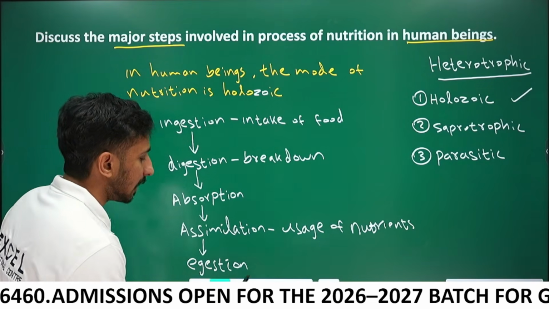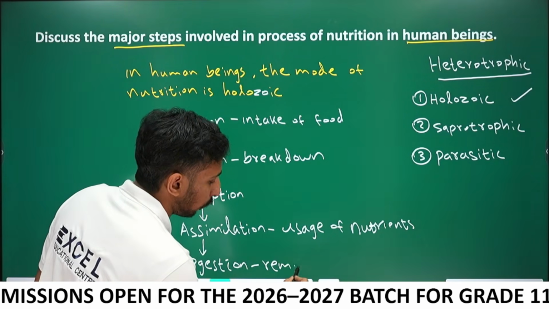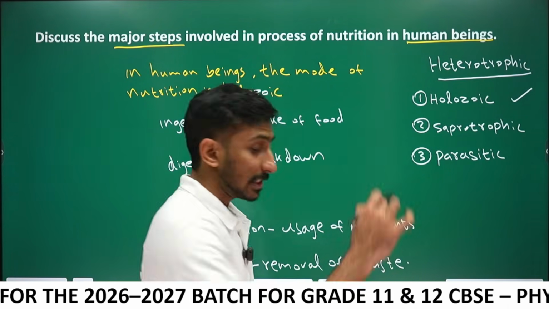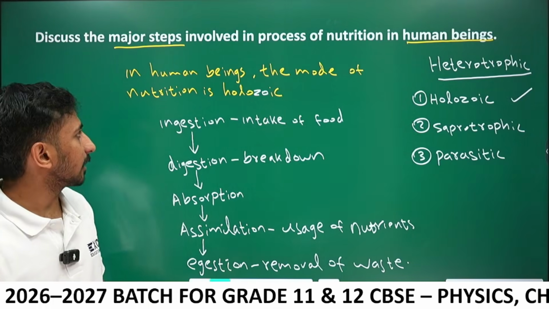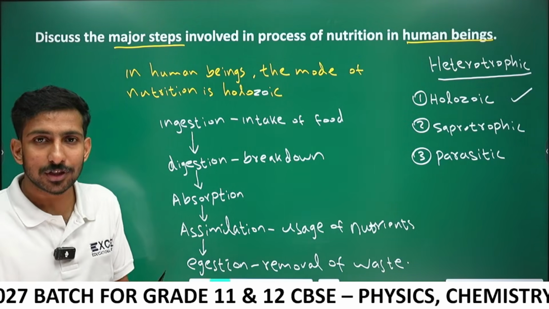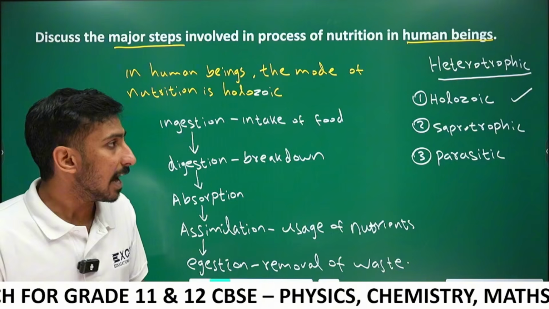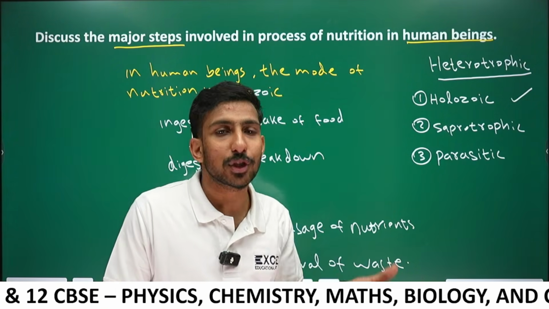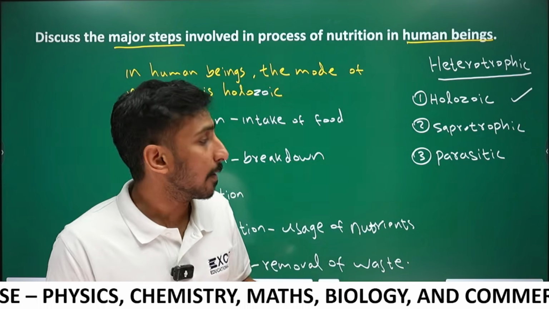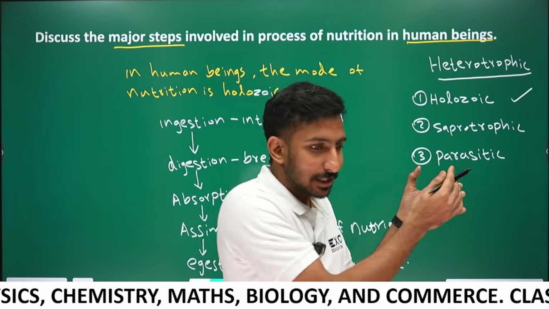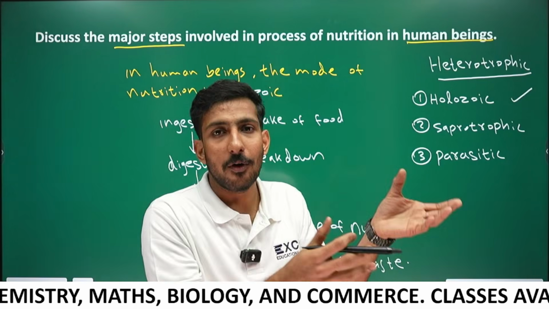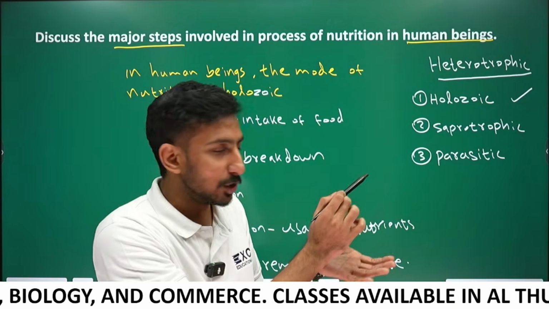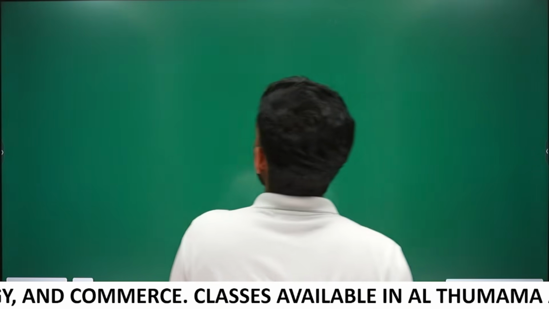Egestion is the removal of undigested waste. Guys, these are the 5 steps of holozoic nutrition, which we have just discussed. We humans and most animals show holozoic nutrition. We can't leave these two out. They are not part of this question, but we have to discuss saprotrophic nutrition and parasitic nutrition.